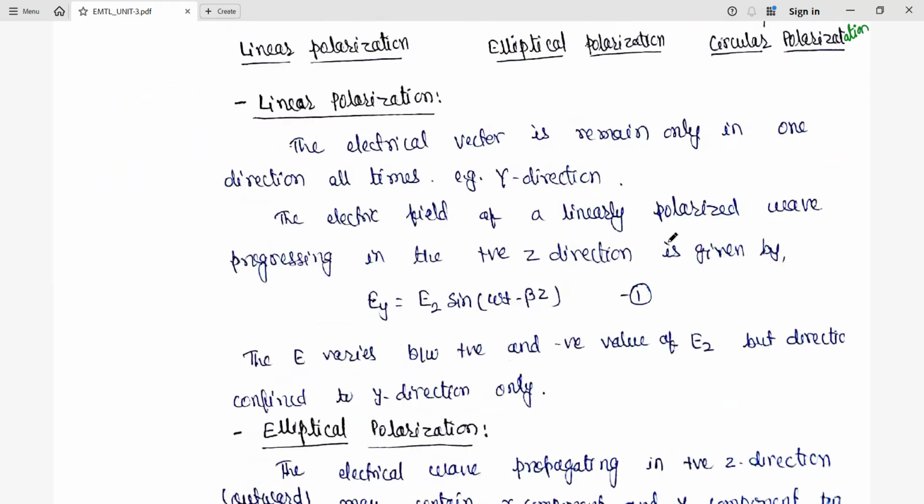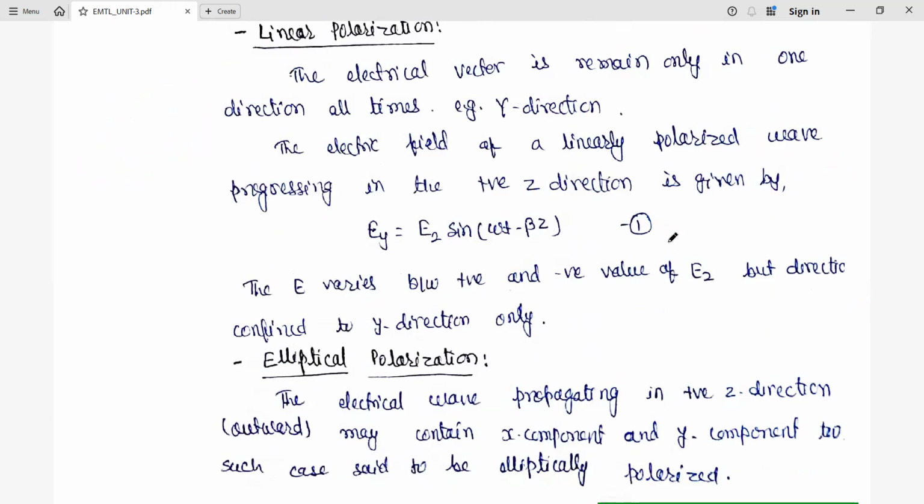So let's see linear polarization. The electric vector remains in only one direction at all times. Here we have considered it is in the direction of y, positive y, negative y. For the electric field of a linearly polarized wave progressing in the positive z direction, the wave equation is given as Ey equals E2 sin(omega t minus beta z).